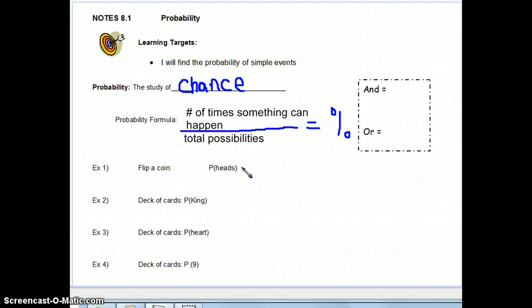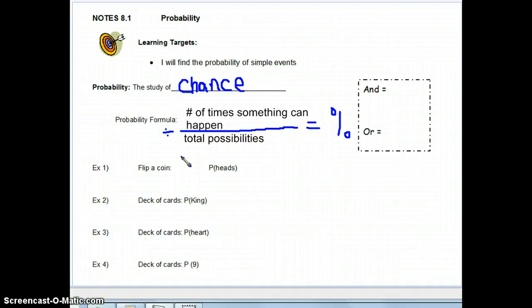All right, so on the top of your ratio, you're going to have the number of times something can happen, okay? And then on the bottom, you're going to write your total possibilities of something happening. And with that, when you write it as a fraction, you can divide it in your calculator to get that percent. That's why we did that so much in our last unit, figuring out percentages, because we're going to be dealing with that again when we're talking about probability. So the number of times something can happen divided by the total possibilities, and that will give you your percentage.